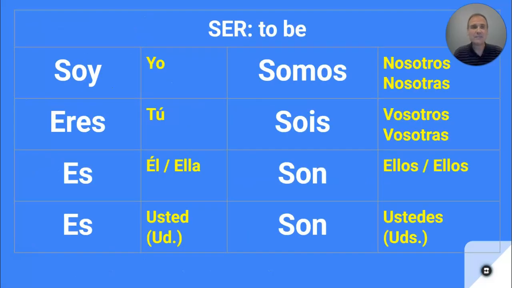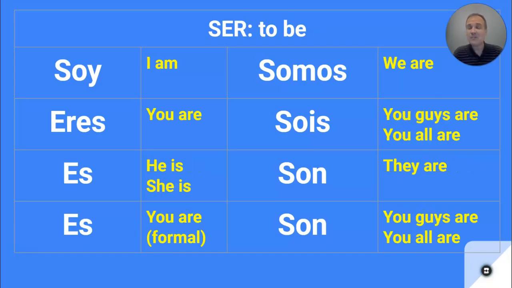We learned last week. Just a quick reminder, how do we conjugate ser? Soy, eres, es. Somos, sois, y son. A really, really, really important verb. And we know from our first few weeks that ser means to be, along with the forms here again. I am, you are, he or she is, you are formal. And on the plural side, we are. In Spain, they would say sois for you guys are, or all of you are. Son is they are, or also can be all of you are. So those are my forms of ser.